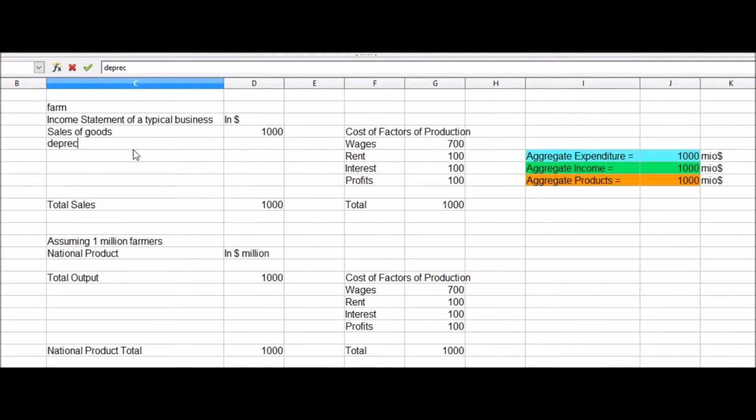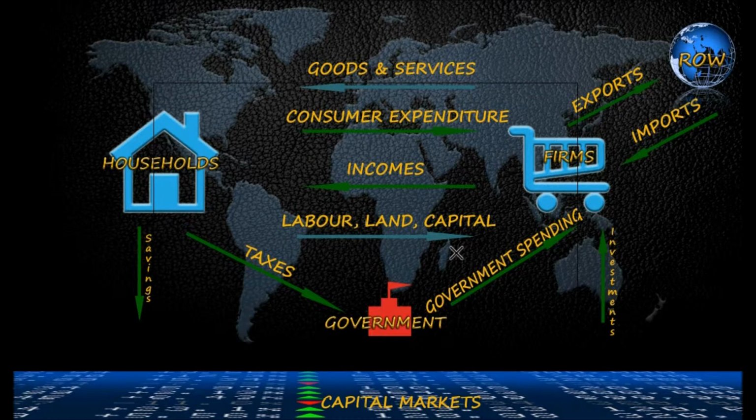In the income approach, statisticians add the incomes generated from the factors of production: salaries, interest, rent, and profits. Since profits are net of depreciation, and by definition gross domestic product doesn't account for depreciation, depreciation is added back to the total figure. Lastly, in the products approach, the aggregate is computed by measuring the value of output of each industry and then aggregating.